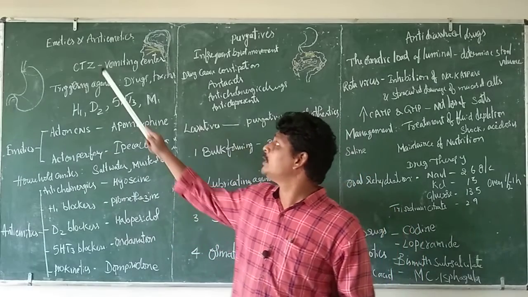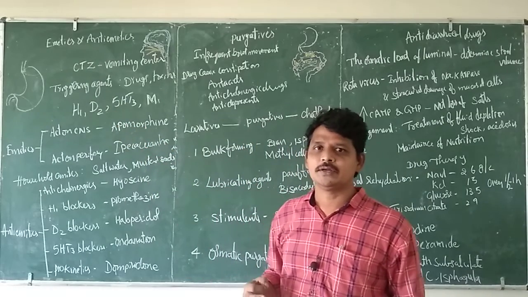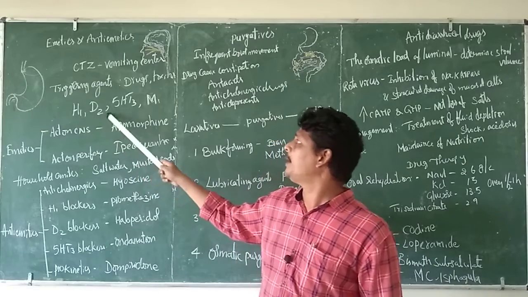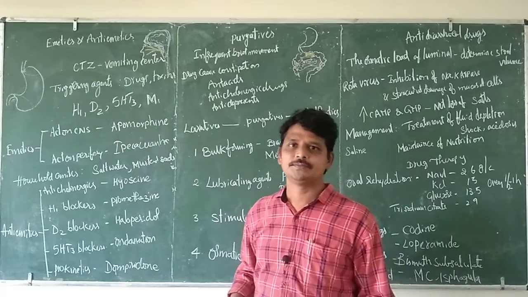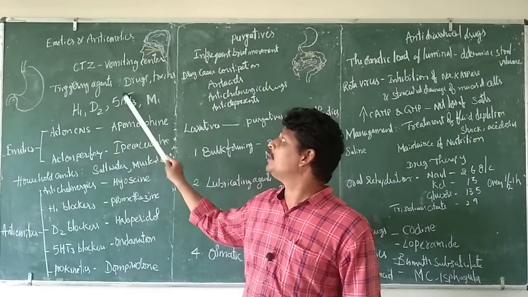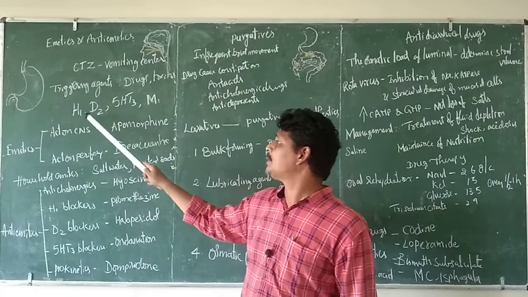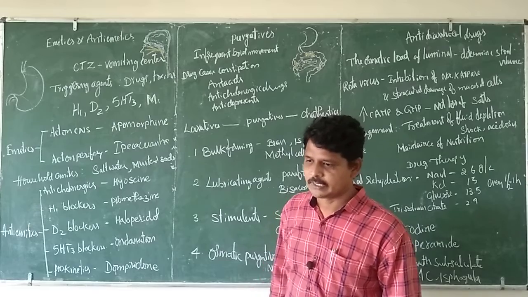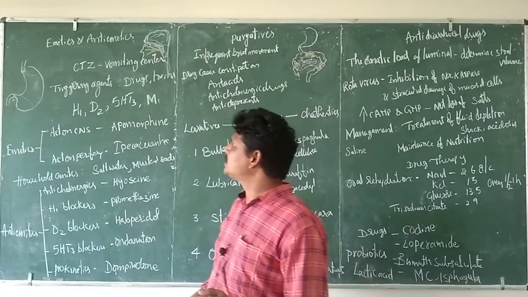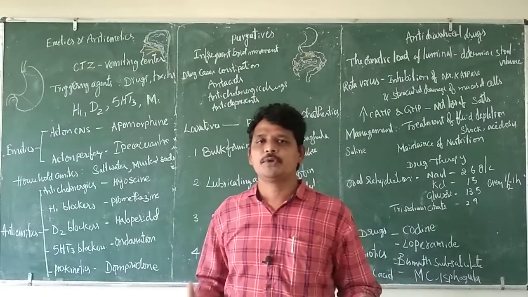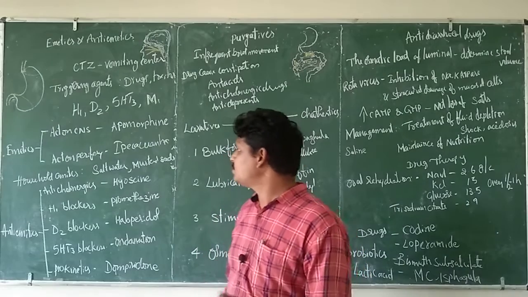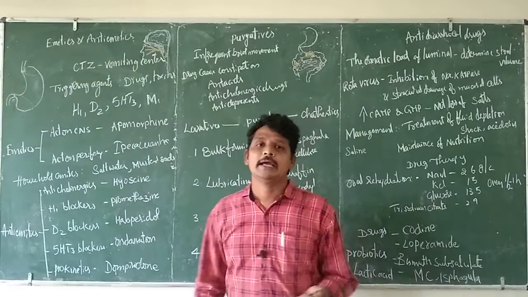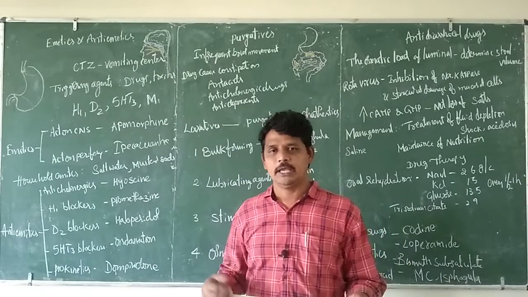The chemoreceptor trigger zone can be stimulated by various agents like histamine, dopamine, serotonin, and muscarinic agonists. These receptors are involved in the stimulation of the CTZ: the histamine receptor, D2 receptor, 5-HT3 receptor, and M1 receptors. By this, the emetic process can be stimulated. Next we will discuss the antiemetic agents. These are the agents which decrease or block the emesis process.